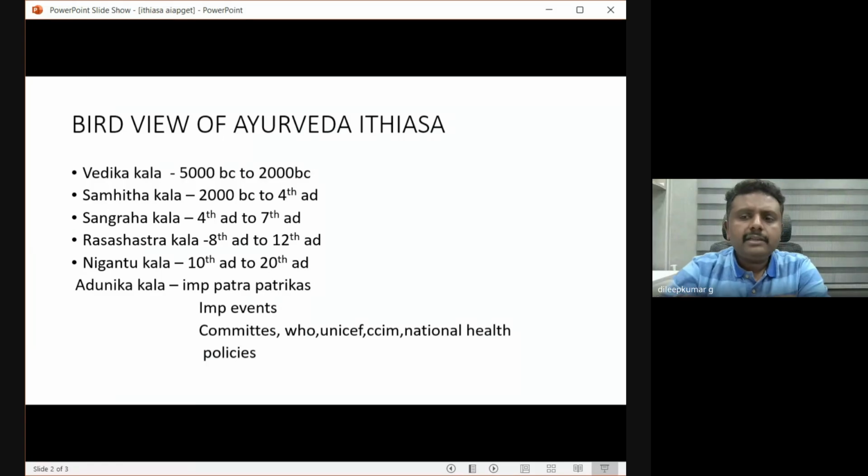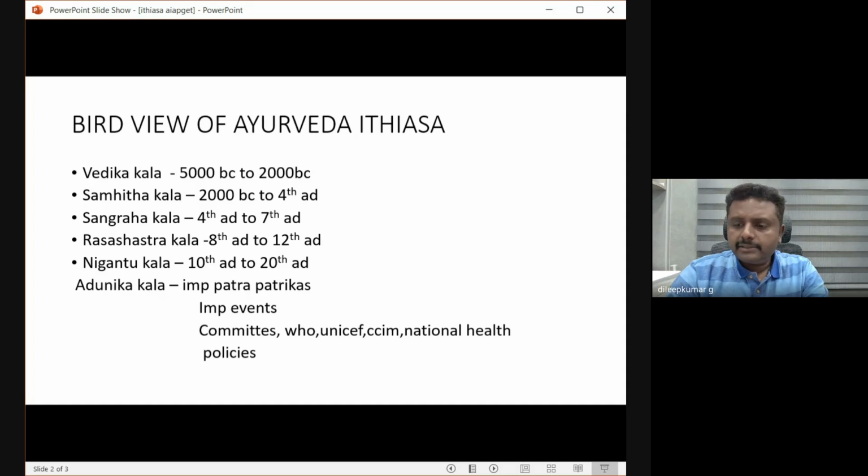So why did our acharyas use a lot of synonyms in their granthas? Any idea why they use a lot of synonyms in the same grantha? In the first chapter of Charaka Samhita, they use Yashtimadhu by a different name. In Charaka Siddhisthana, they use Yashtimadhu by a different name. So why do they use the same drug in different names in different places? This is only to adjust to their chandas.